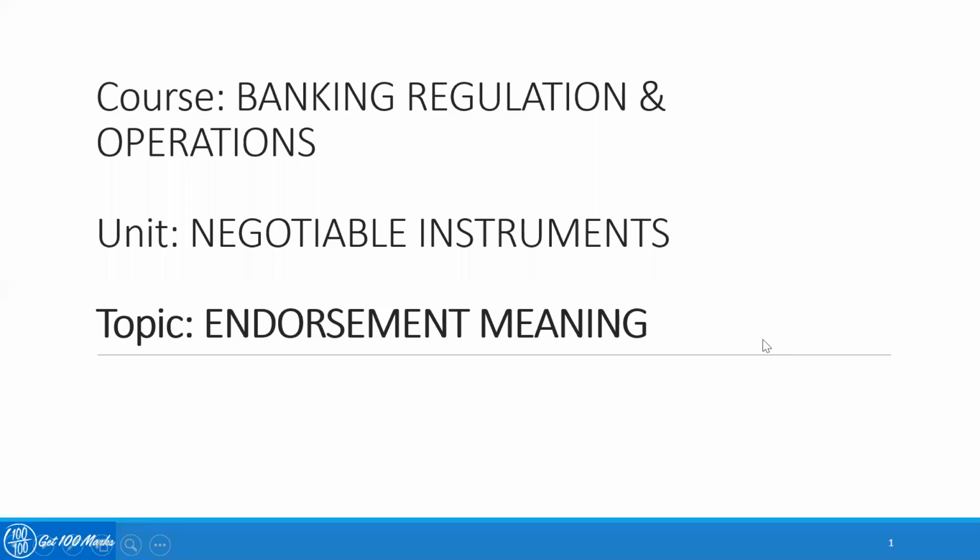Hello everyone. The course name is Banking Regulation and Operations. The unit is Negotiable Instruments, and the topic that I'll be covering is the endorsement, the meaning of endorsement.